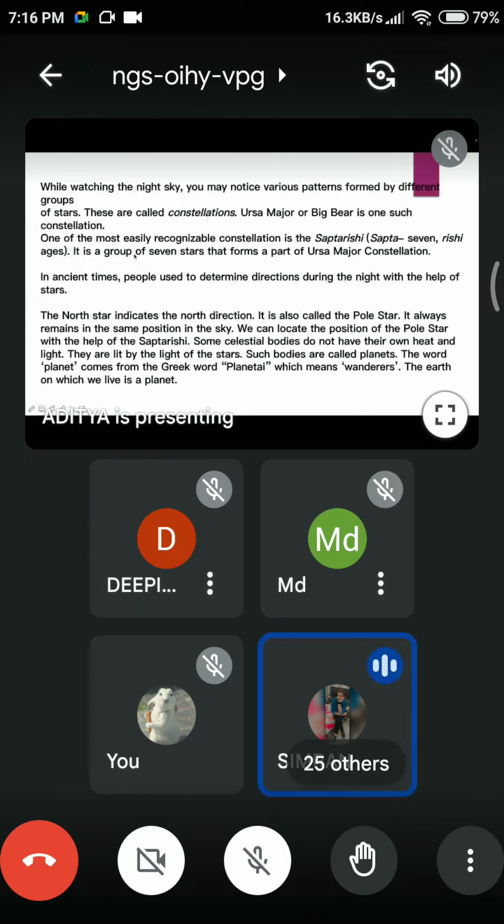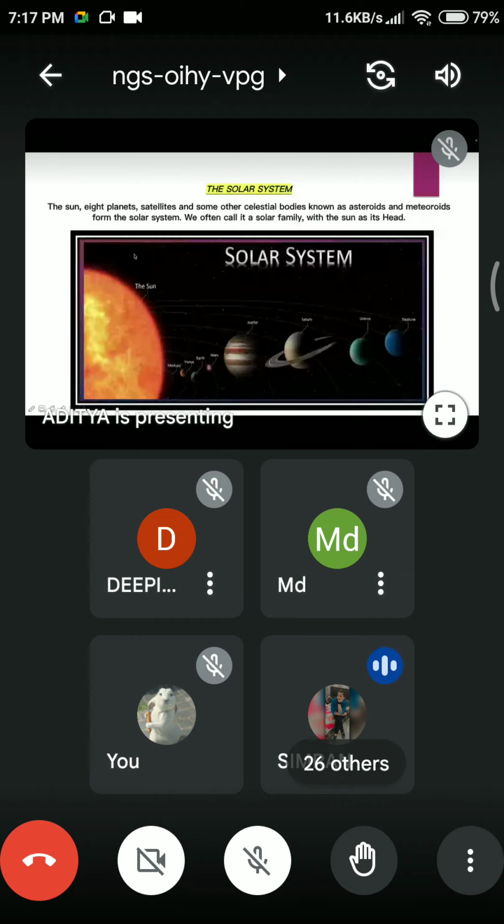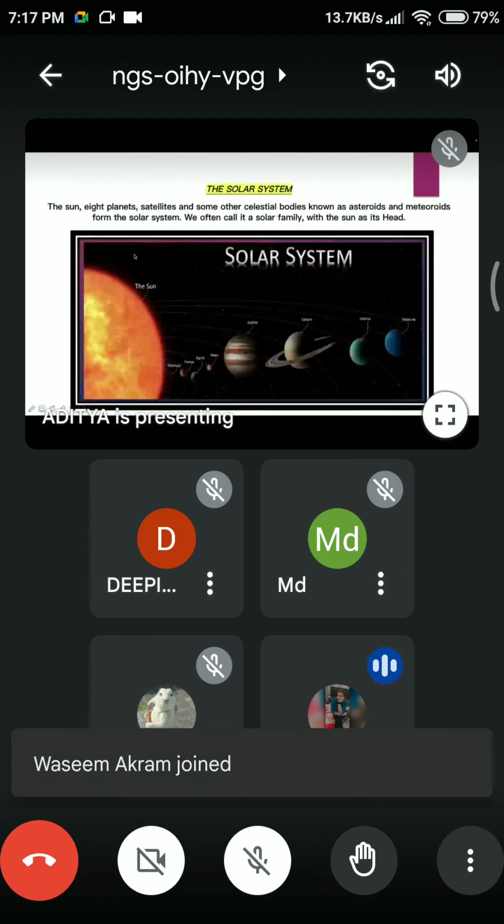If you know the north direction, then on your left hand side you have the west, on the right hand side you have the east, and in the downward side it is south. So many travelers in ancient times used this star as a direction tool. I guess I have completed this slide. Aditya, can you change? Guys, are you all getting it? Am I too fast, or is something not understandable? You can tell me.